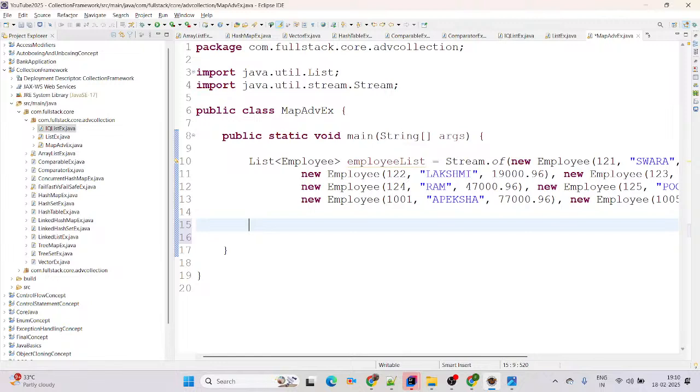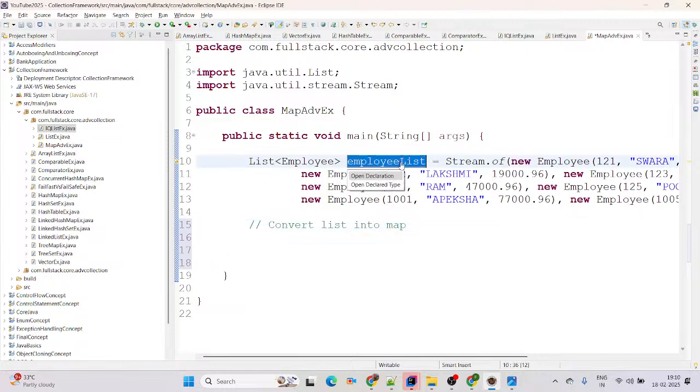Now what is the question? The question is very simple. We are trying to convert a list into a map, and once we have converted this list into a map, then we are trying to filter those employees who have salary more than or equal to 50,000. Then how to convert this list into a map? Now we have the list available here. See, this is the list we have available here, right?